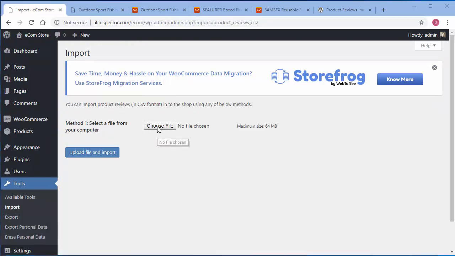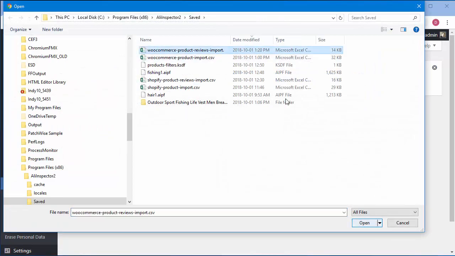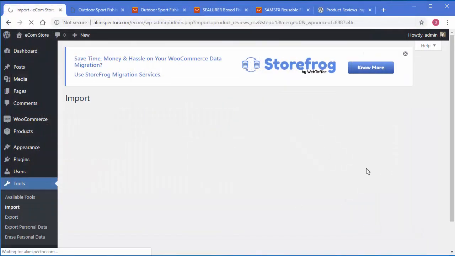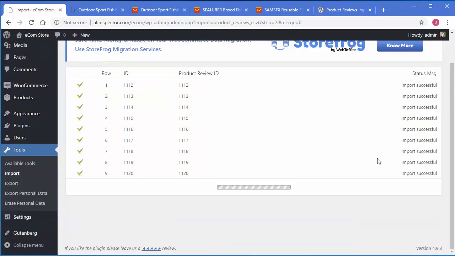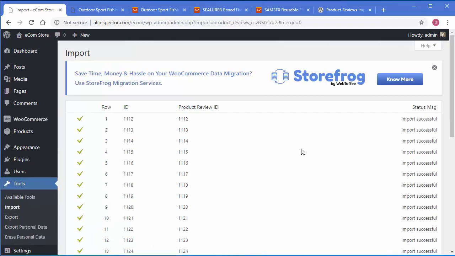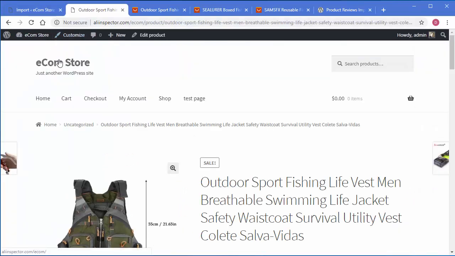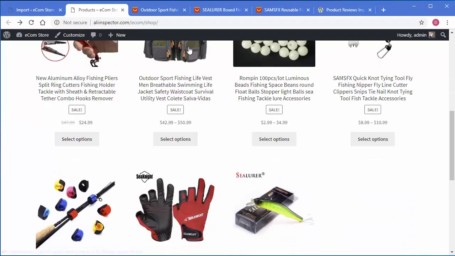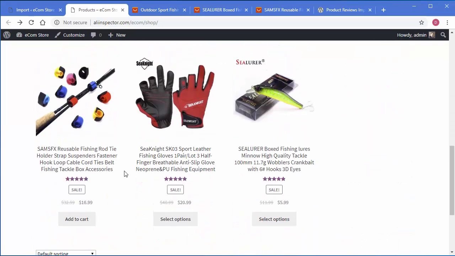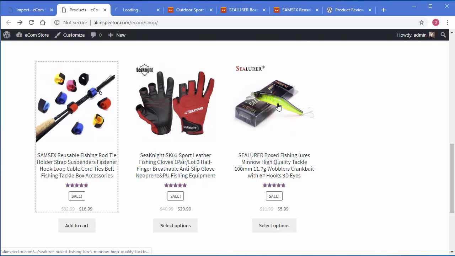Choose your file. This is the file here. Upload and import. There, and now we're all done. Now if we go over to our store, and refresh here, we will see we've got reviews for these two products that we just did. So let's go ahead and look at both of them.